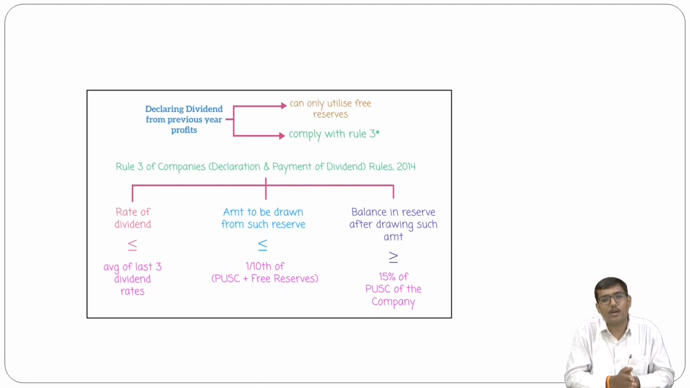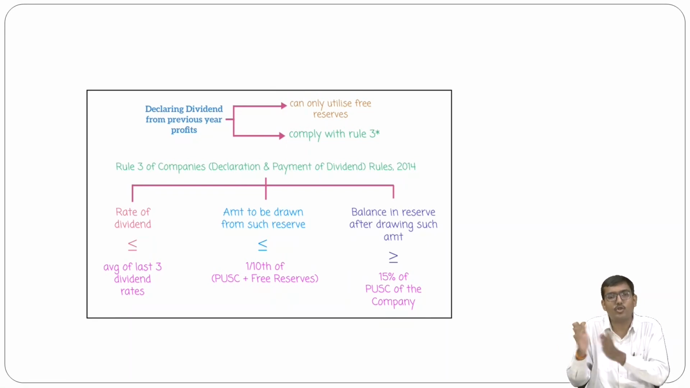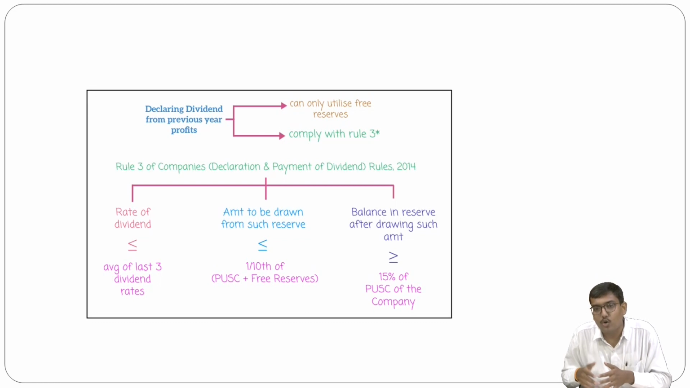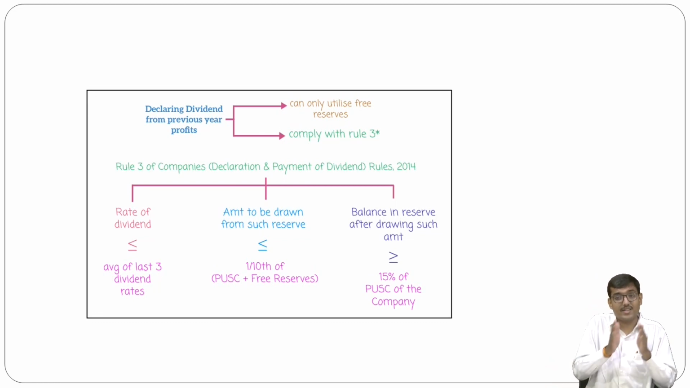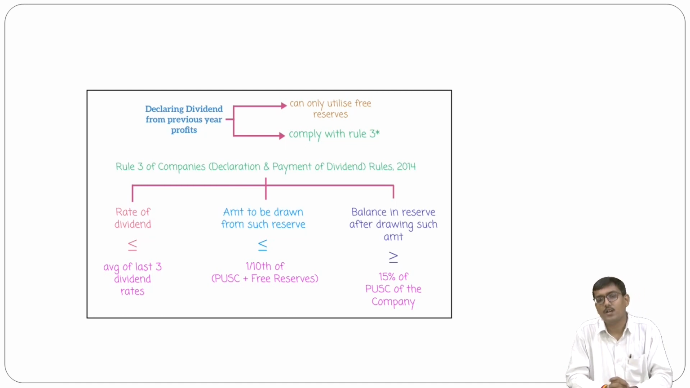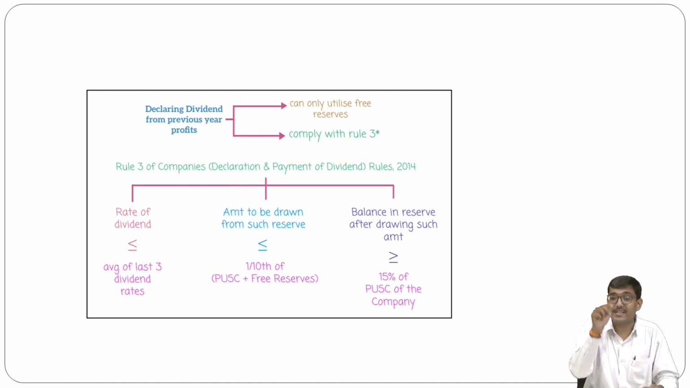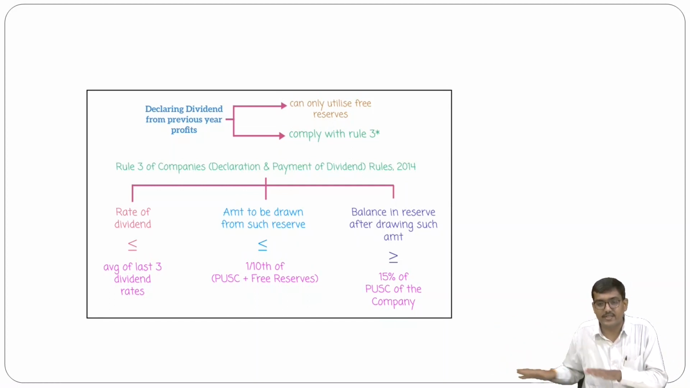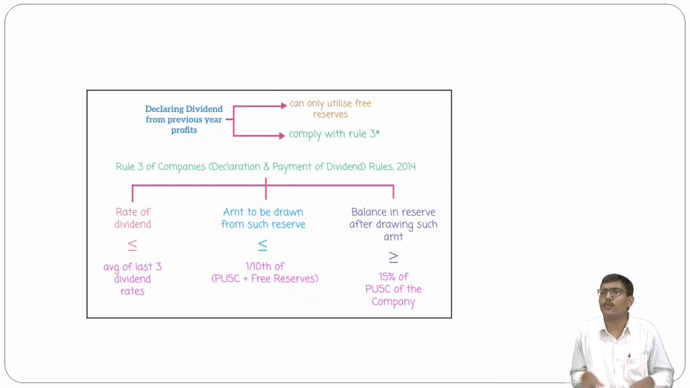The first is the rate of dividend, the second is the amount to be drawn from such reserve, and the third is the balance in the reserve after drawing such amount. So let us understand steps 1, 2 and 3, or we can say rule 3 also. First, the rate of dividend is less than or equal to the average of the last 3 dividend rates. That means whenever you declare the dividend, the rate should be less than or equal to the average of the last 3 dividend rates.